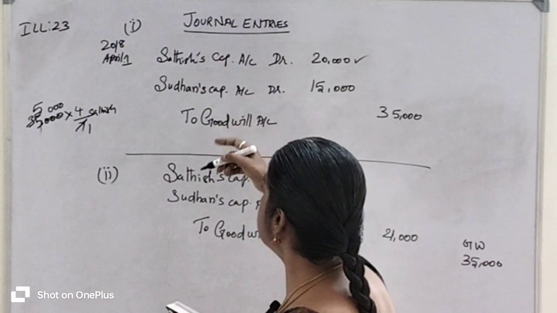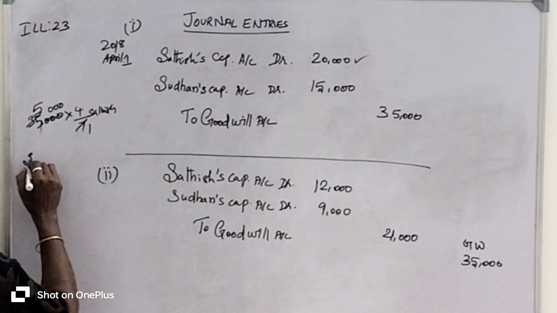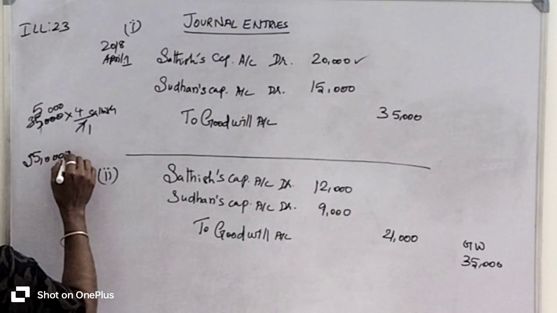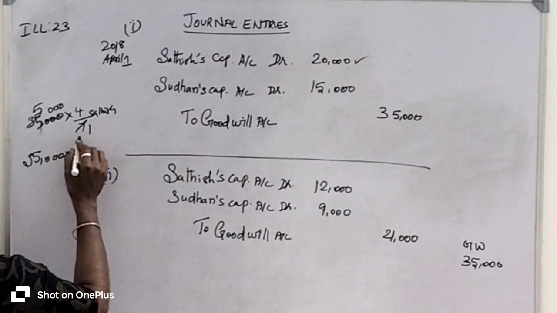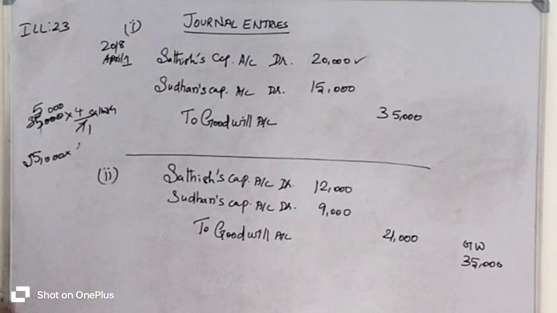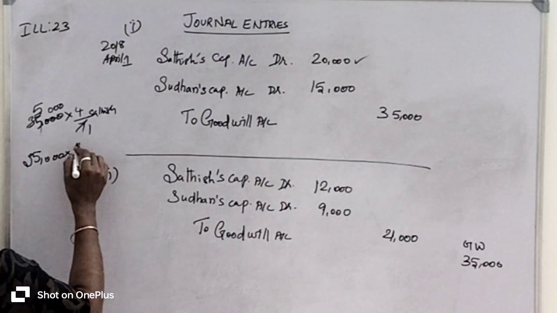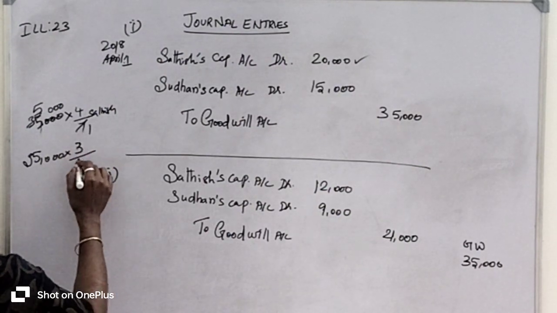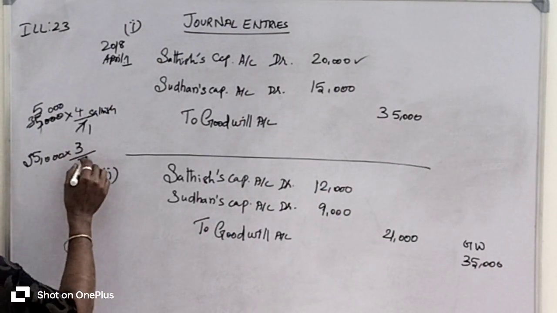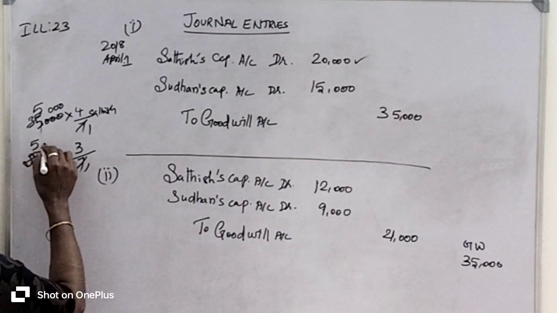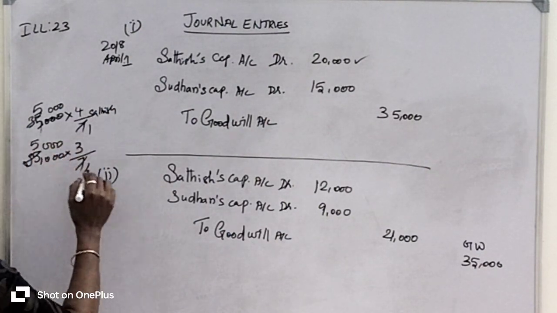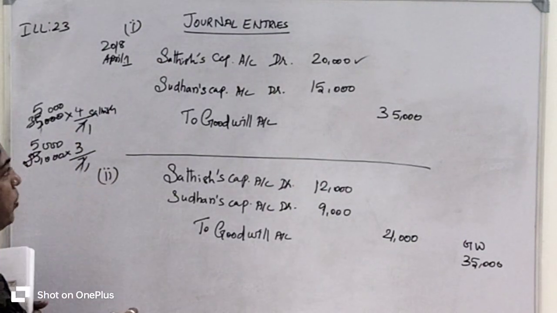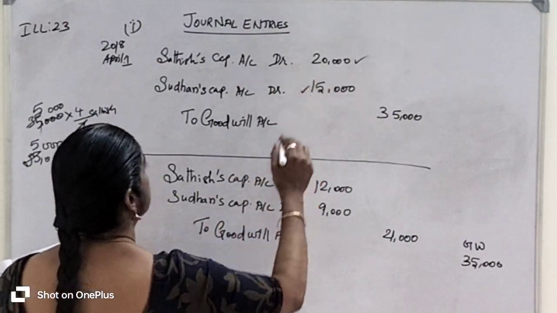Then for Sudan's capital account, 35,000 into the sacrificing ratio. The old profit sharing ratio 4:3 means 3/7 for Sudan. 1 7 is 7, 5 7s are 35, 5 3s are 15. So 15,000 rupees belongs to Sudan's capital account.